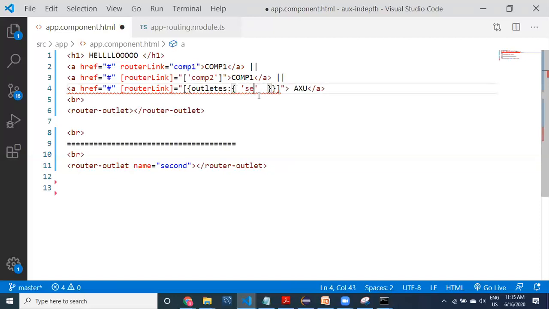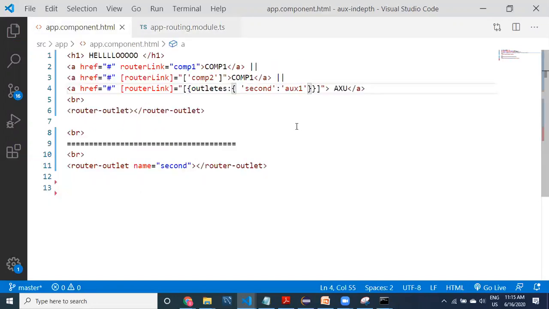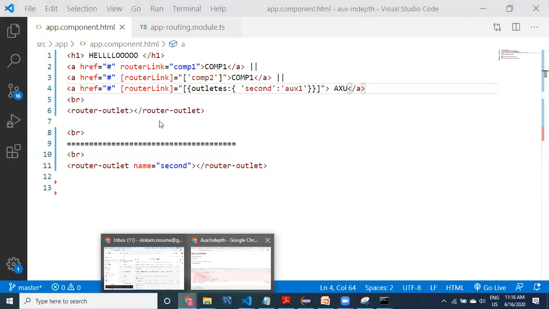What is the outlet name? Second is the outlet. For this second outlet, what is the path that you want to take? The auxiliary path, AUX1. Let's look at it, guys. Now, AUX we have provided, right? Coming to the UI.